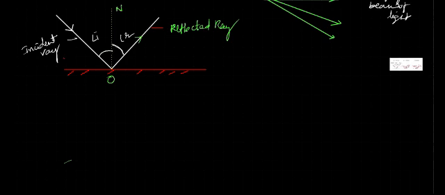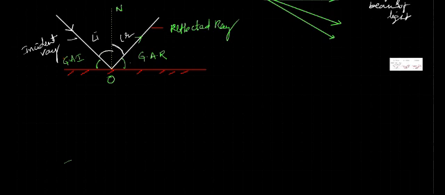Then come to the next point. The angle the incident ray makes with the plane mirror is called the glancing angle of incidence. The angle the reflected ray makes with the plane surface or plane mirror is called the glancing angle of reflection.